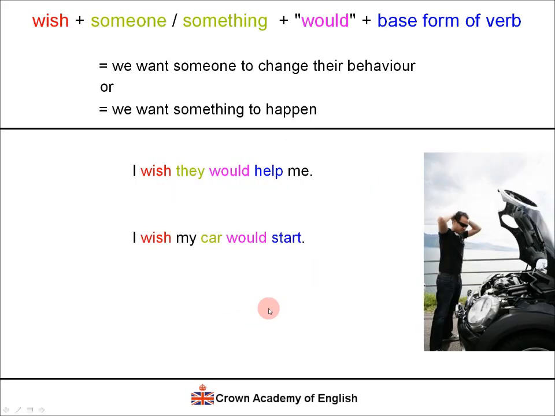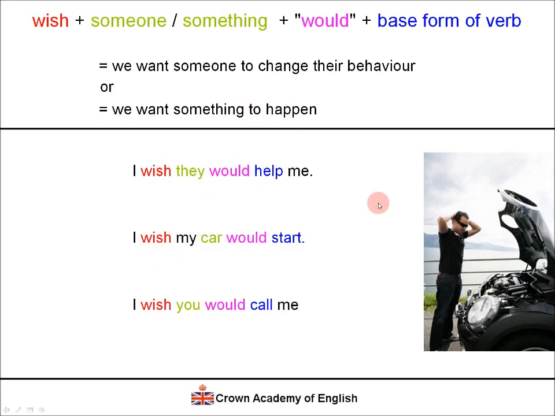I wish my car would start. So we have I wish, and car is something, would, and then start is the base form of the verb start. So here we want something to happen.